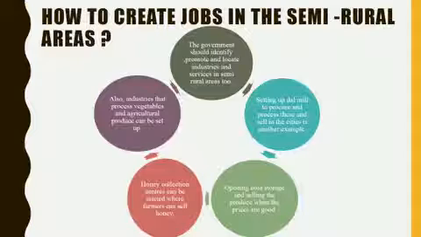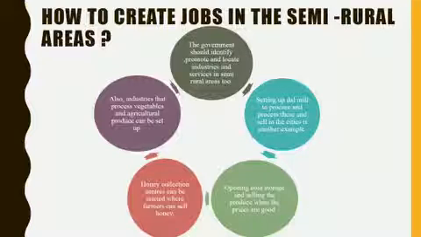Say, for example, suppose the farmers decide to grow arhar crop and pulses. Then what the government can do is set up a dal mill in order to procure the dal from the farmers, and then to process the dal in the mill and sell it in the cities. So this is one example. Then the government can also make sure that cold storages are opened up, so that the farmers also get an opportunity to store their agricultural products and sell when the prices are good.